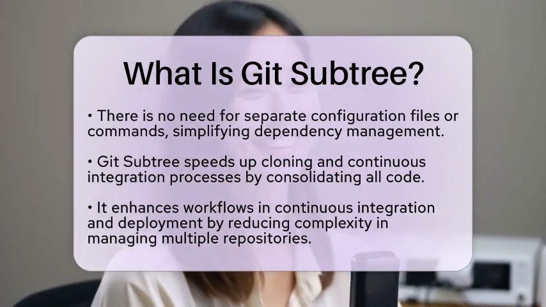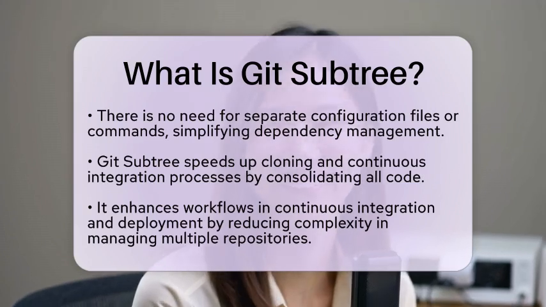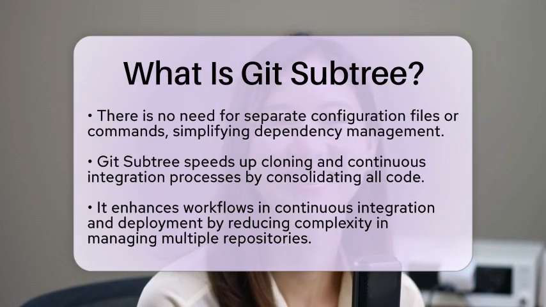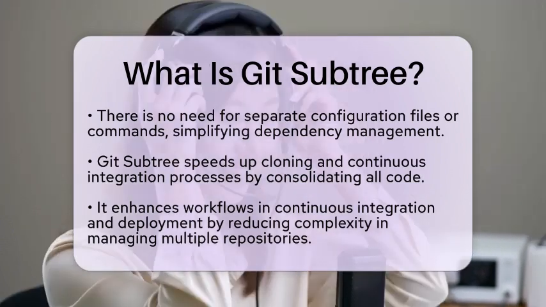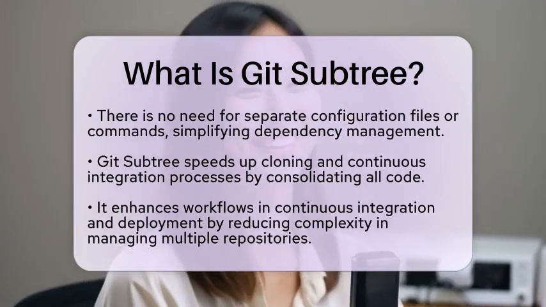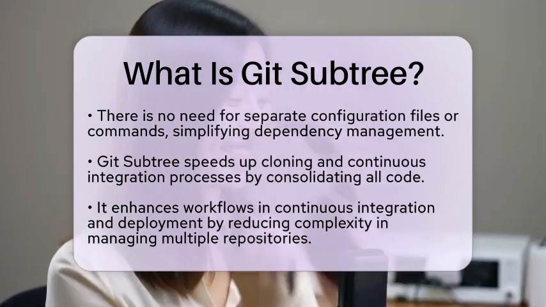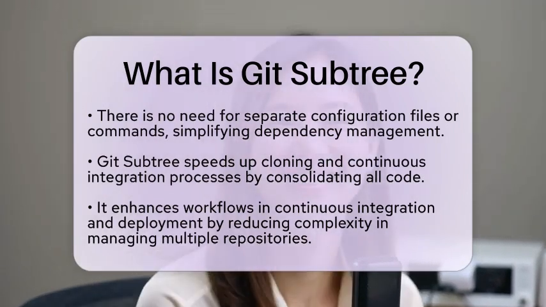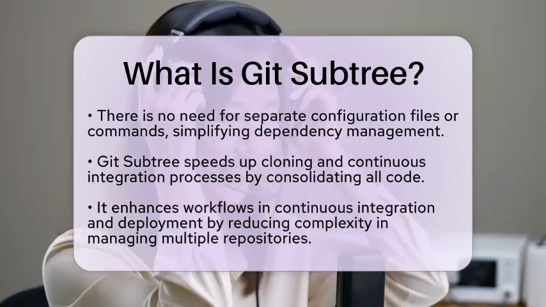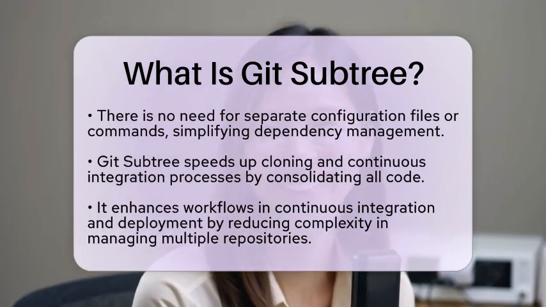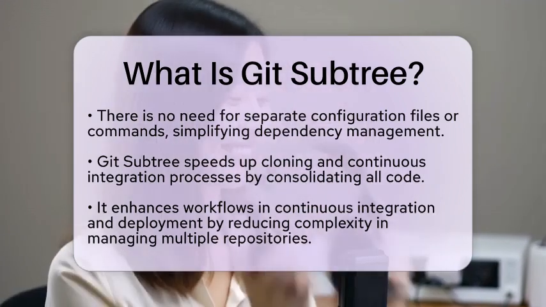Typical use cases for Git Subtree include managing dependencies by embedding third-party libraries directly into your project. It is also useful for sharing code between multiple projects without maintaining separate repositories during development. Another common use is combining multiple repositories into a single repository to streamline project structure and version control.